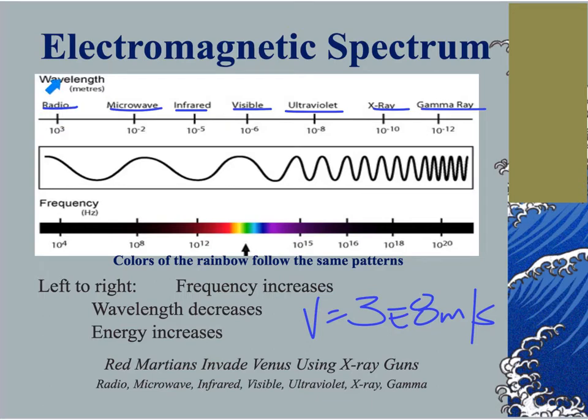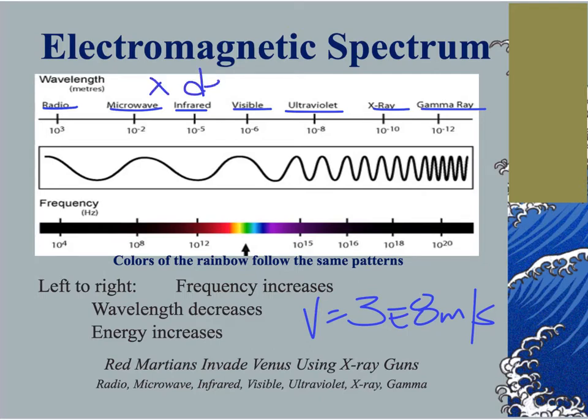What you notice is that as these waves go from the left to the right, the wavelength gets smaller and smaller and smaller. So it starts at 10 to the third, then 10 to the -2, then -5, -6, -8, all the way to -12. And you look that these long stretched out waves start getting closer and closer and closer and closer, showing me that my wavelength decreases.